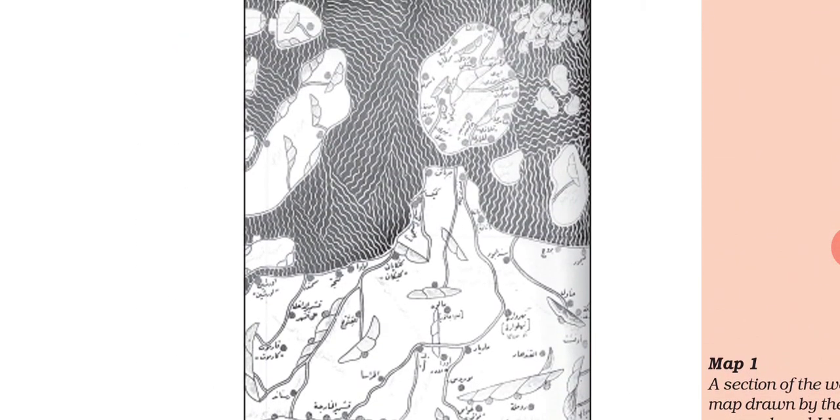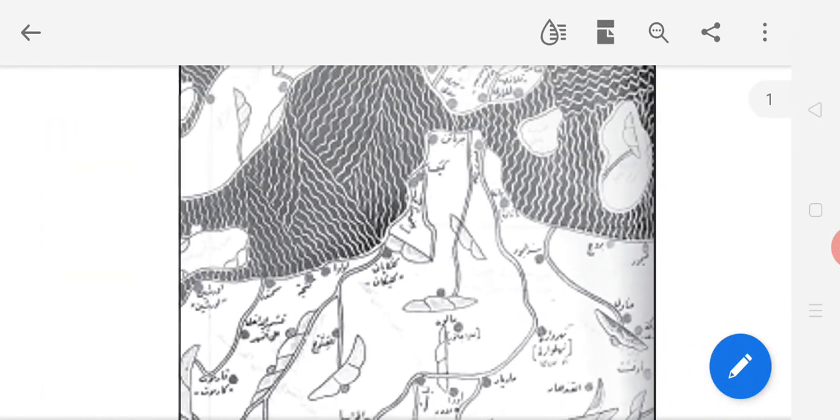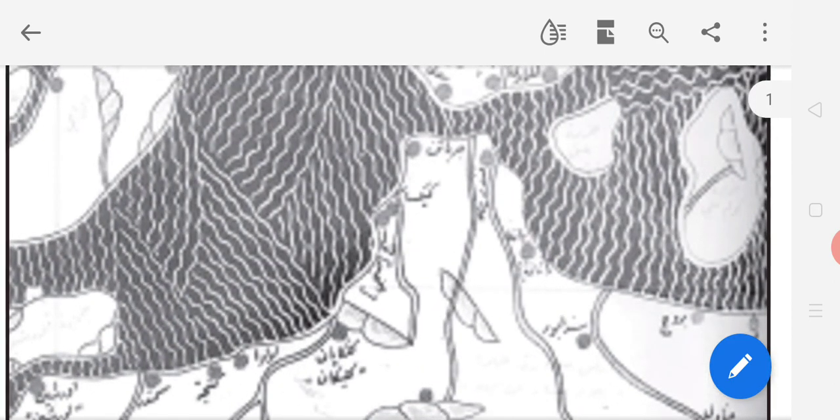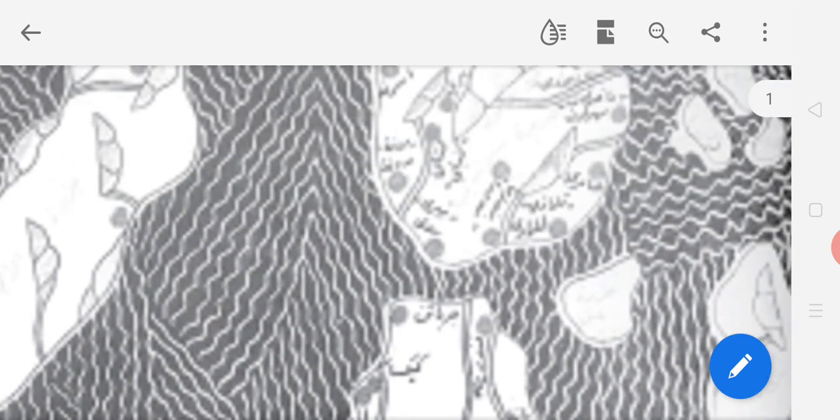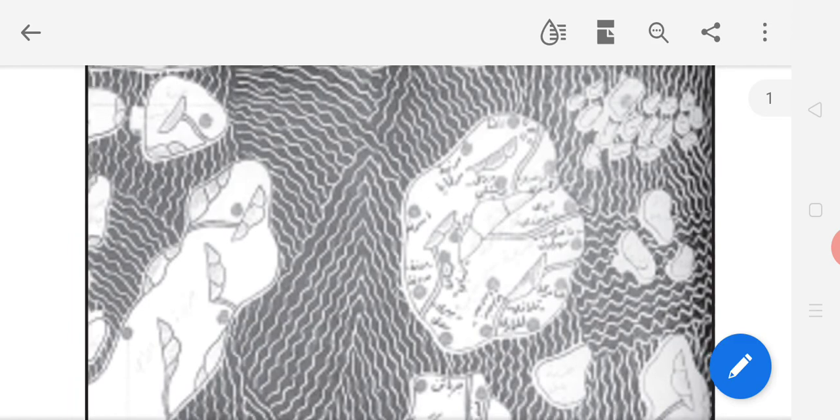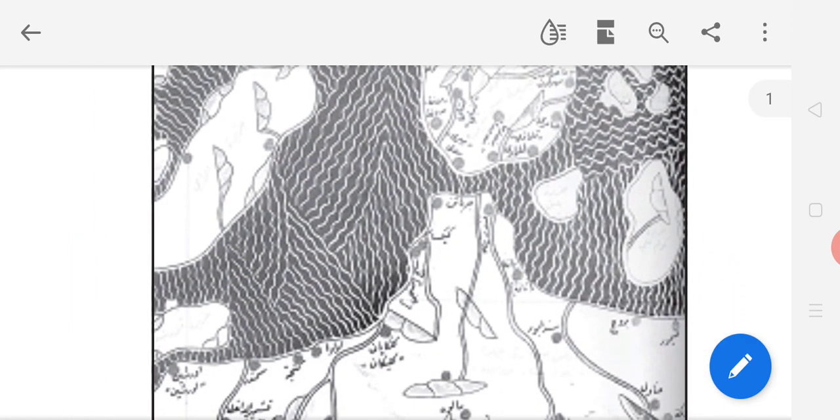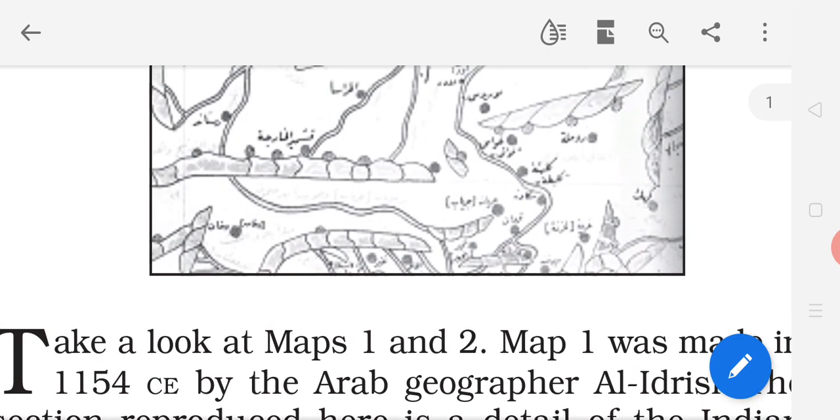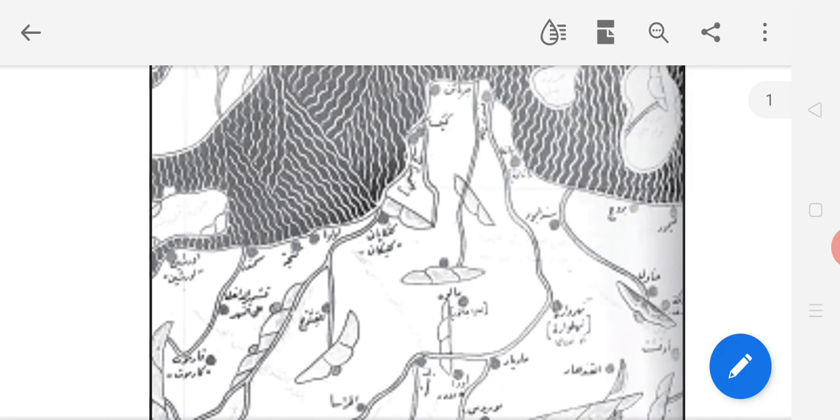Try to understand. This is our map, South India. This is the southern part. So in map 1, this is the southern part, and this is Sri Lanka. So it is totally opposite. Al-Idrisi located the southern part upward, and the northern part, which was located downwards. So you can see the difference.